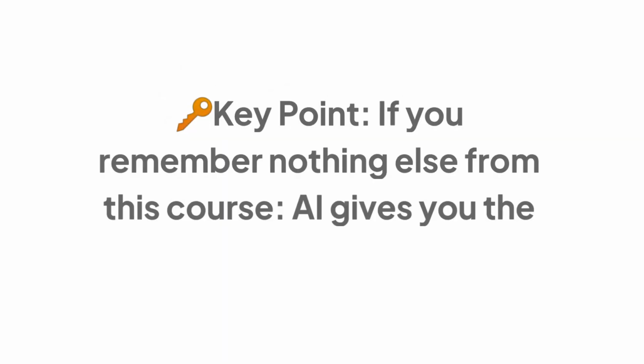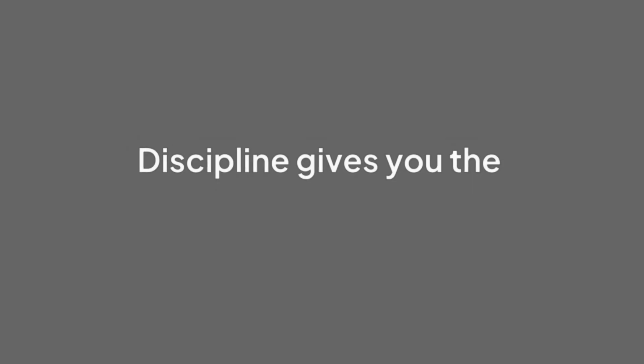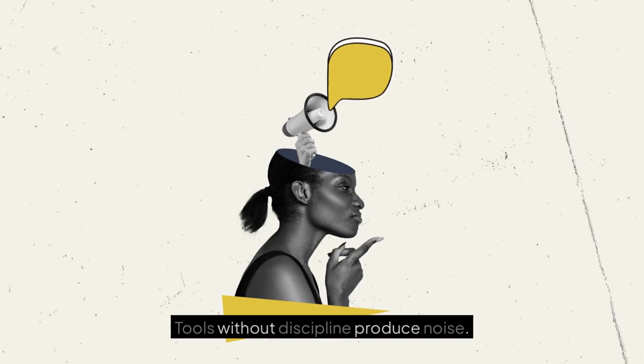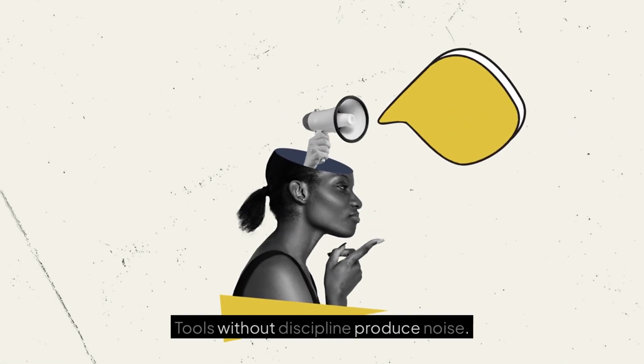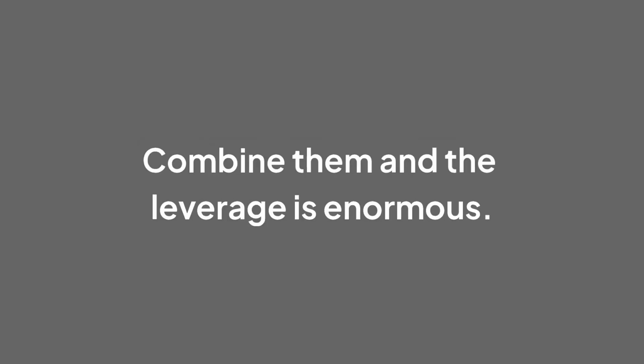Key point. If you remember nothing else from this course, AI gives you the production capacity. Discipline gives you the results. Tools without discipline produce noise. Discipline without tools moves slow. Combine them, and the leverage is enormous.